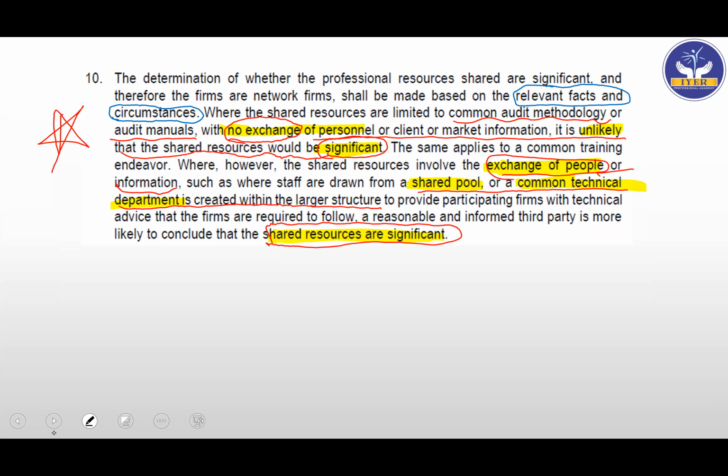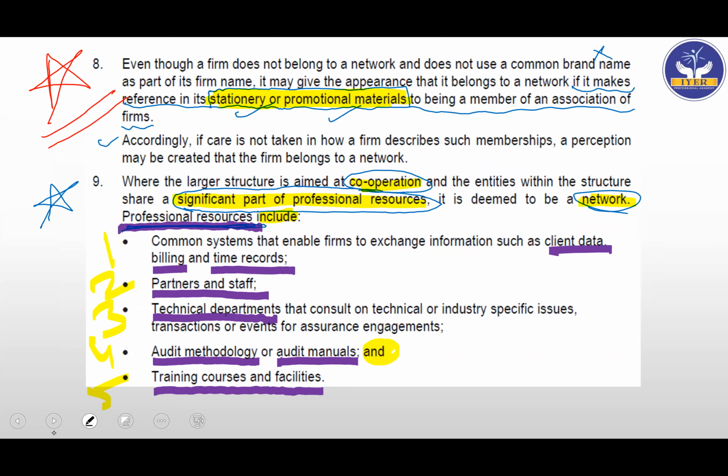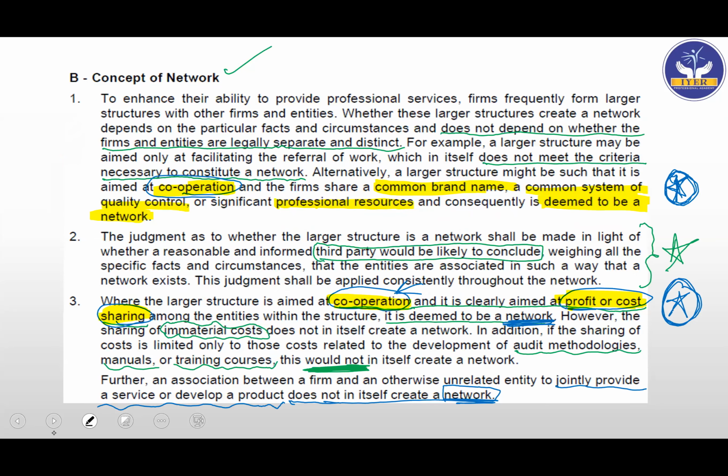Basically, from this point number 1 onwards, I want you to read from point number 1 to point number 10. Okay, I understand this is a big one, but I want you to go through it very, very carefully, understand in your mind clearly what is a network, what is not. Because I am very, very sure that if a question is asked on network, it will be most probably coming from this B part.